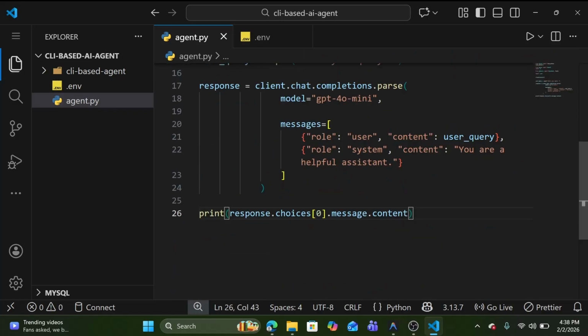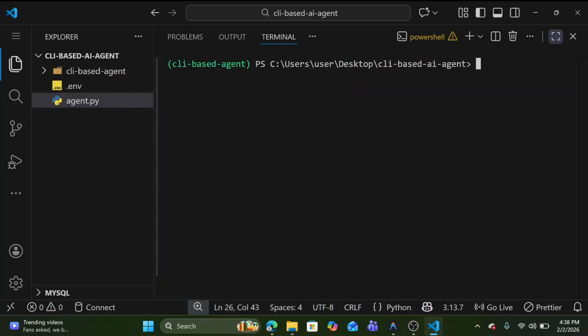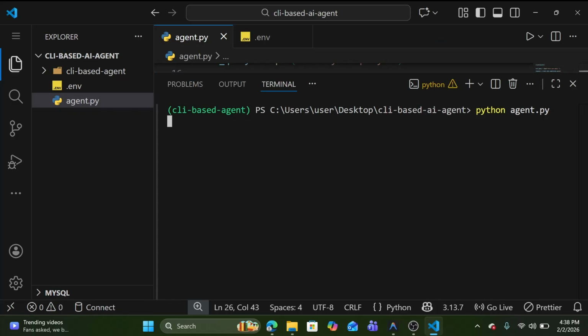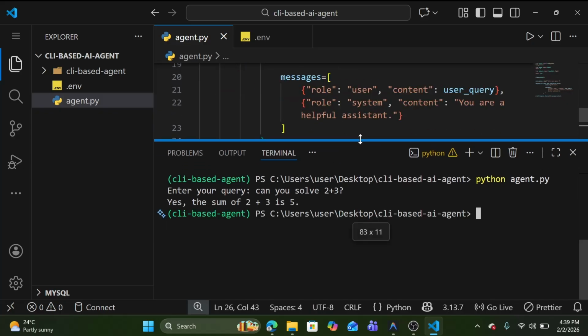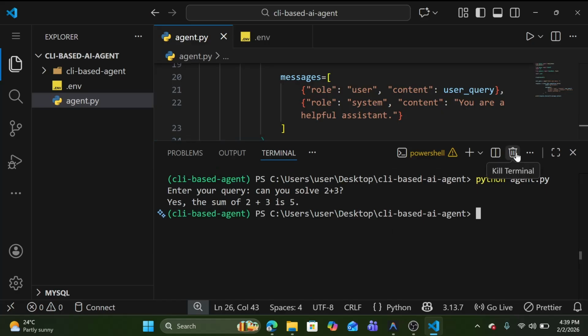So let me quickly start this. How can we start? python agent.py. Let me ask the question: can you solve 2 plus 3? Yes, you are a helpful assistant, that's good. So yes, the sum of 2 plus 3 is 5. So now this is a simple chatbot.